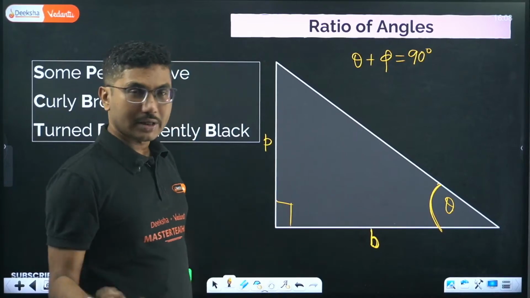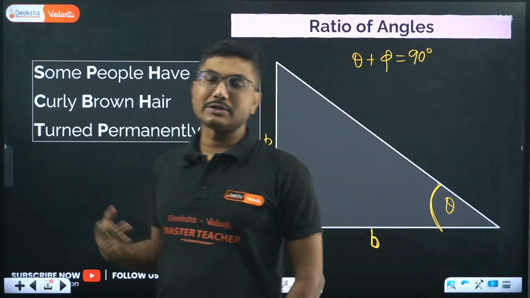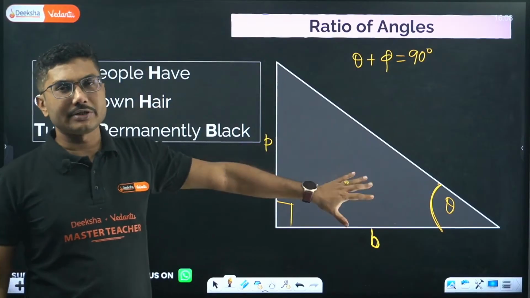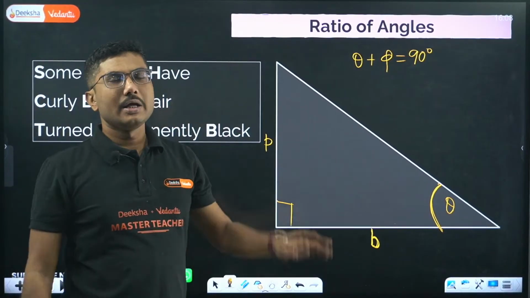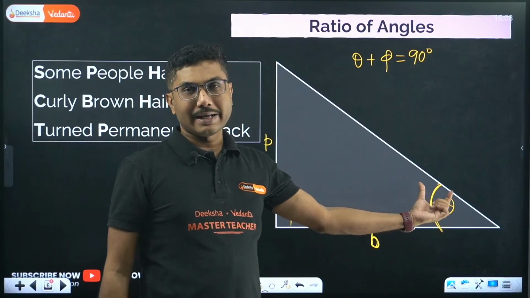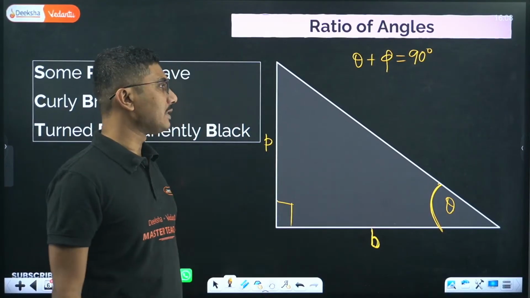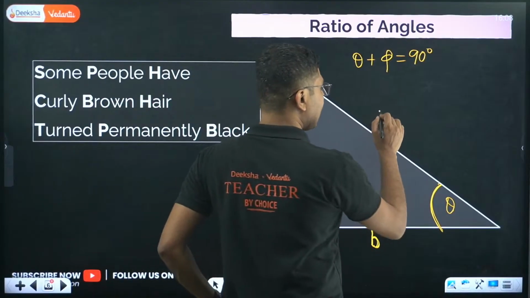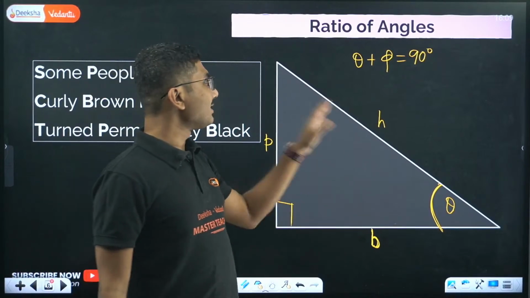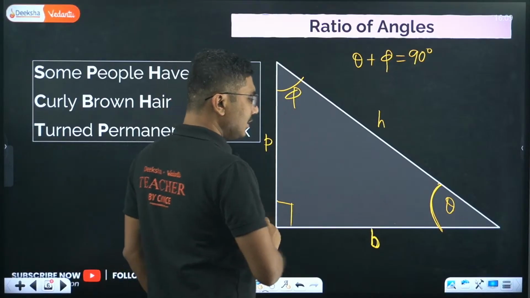So now it is clear which side is called base and which side is perpendicular. It is not based on the drawing, it is based on the angle that you are considering. Even if you rotate the triangle, it does not matter; it is the side adjacent to the angle theta. Obviously hypotenuse will be common, and the 90 degree angle we will not consider. If you are considering phi, with respect to phi, this should be your base, this should be your perpendicular.